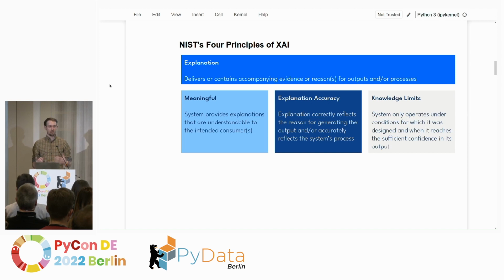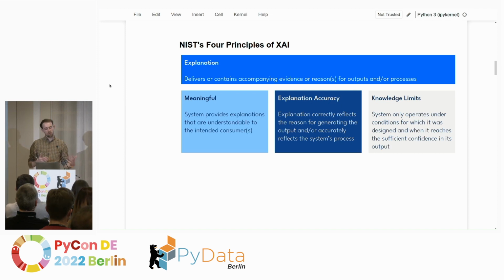It doesn't matter whether you understand or believe that you understand an explanation, or your entire team of data scientists understands it. If the intended consumers of these explanations don't understand them or take away the wrong conclusions, they're absolutely useless, so you always have to put the users first and put them at the center of attention.